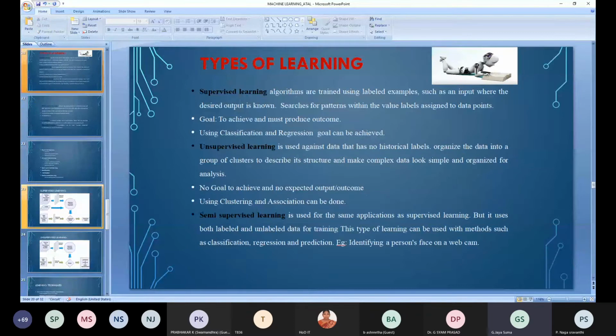So now we'll see what is meant by supervised learning. Supervised learning algorithms are trained using labeled examples, such as input where the desired output is known. Here we know what the desired output is.